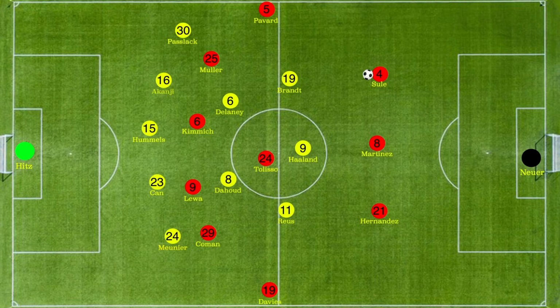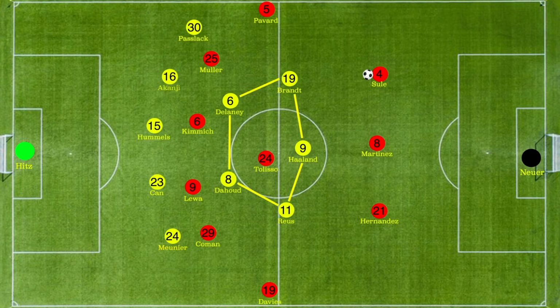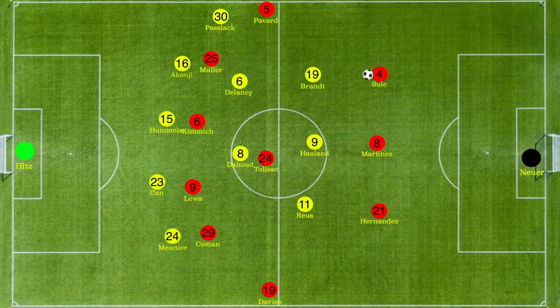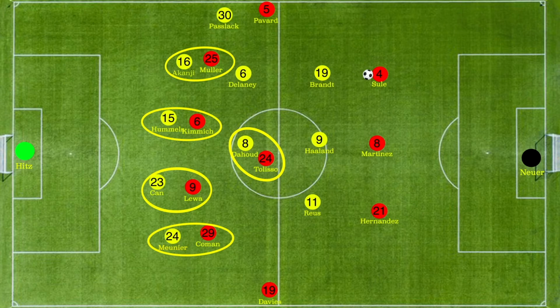Dortmund's front five made a pentagon which did not allow central passes and forced the Bayern players either to go back to Neuer or play the ball to their wingbacks or lob it up the field. Bayern players sometimes moved in this pentagon to receive the ball and start the center progression.